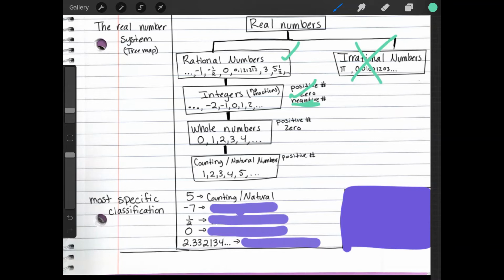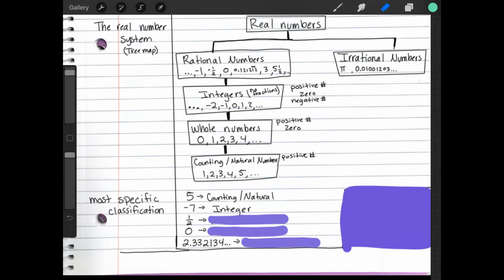Let's go down to whole numbers. You know, right here it only says positive and zeros. It doesn't say anything about negative, so I know it can't be a whole number. So the most specific -7 can be is going to be an integer.